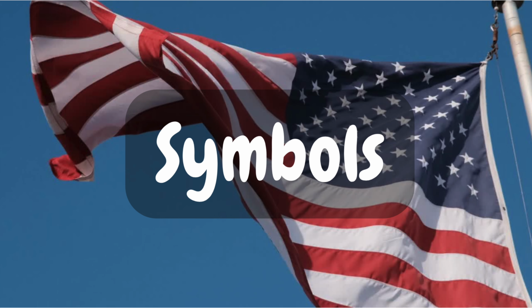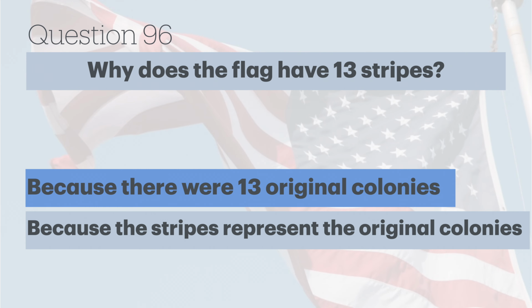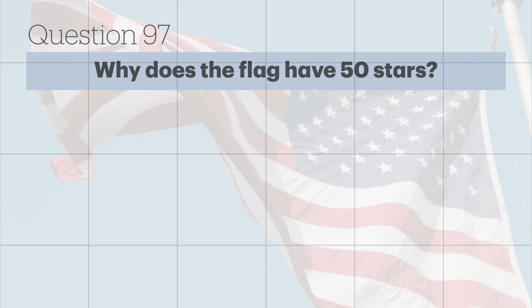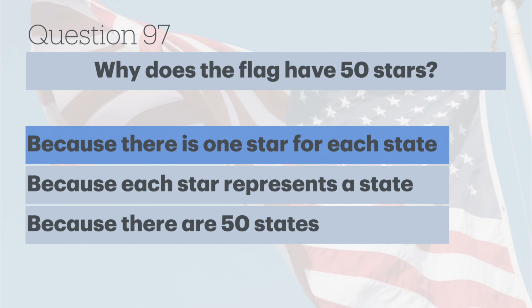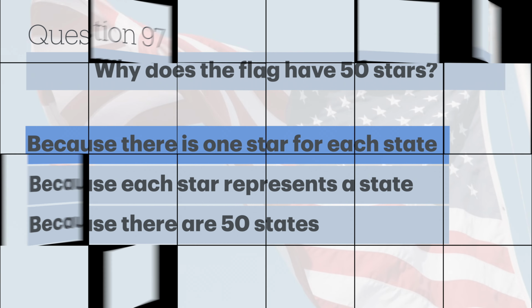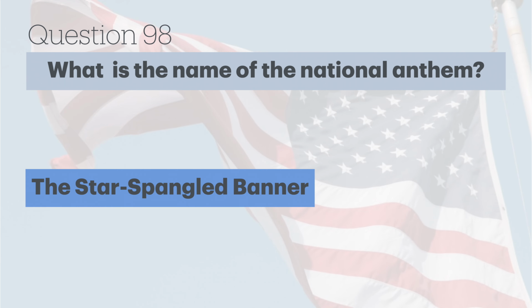Symbols. Why does the flag have 13 stripes? Because there were 13 original colonies. Why does the flag have 50 stars? Because there is one star for each state. What is the name of the national anthem? The Star-Spangled Banner.